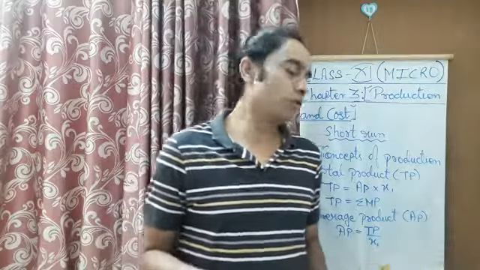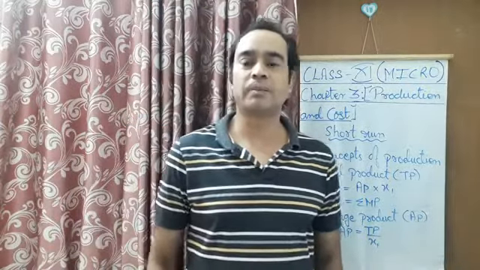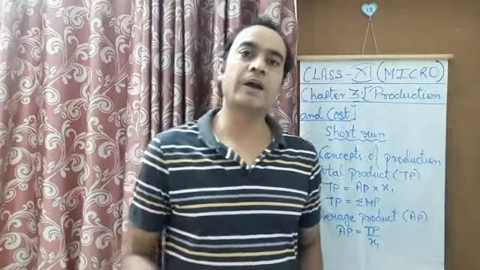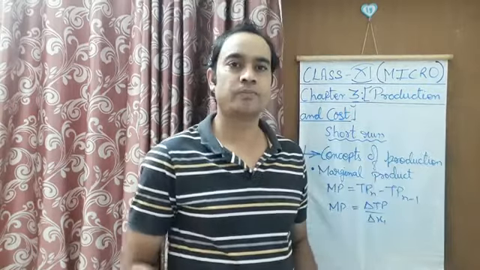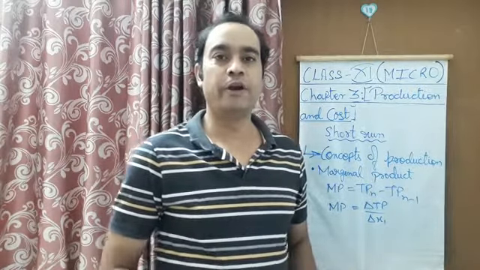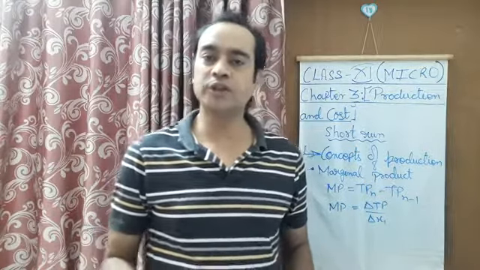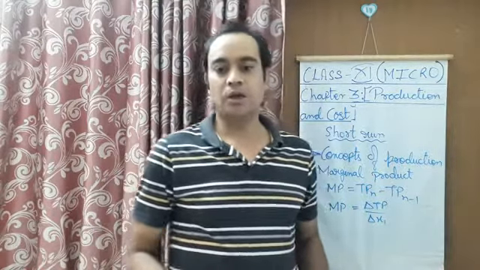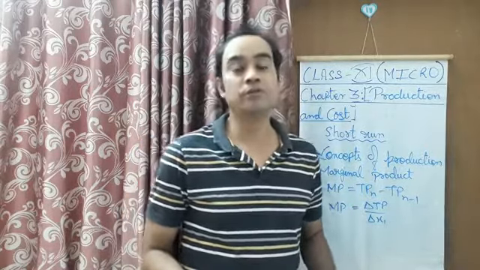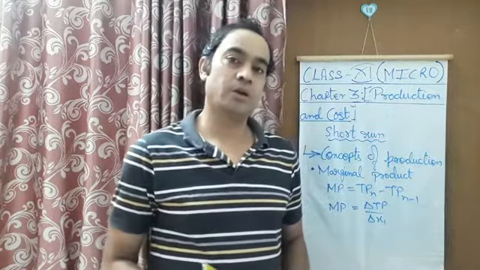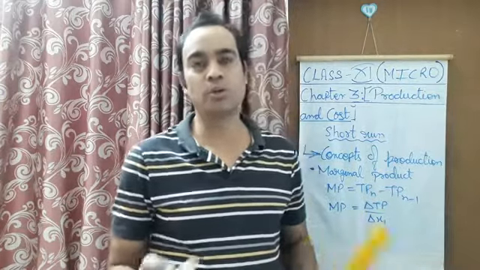So this is the formula for average product. After this, the third concept is also there, and it is called marginal product. In marginal product, if we define it, then it is defined as change in total product or output per unit of change in variable input.